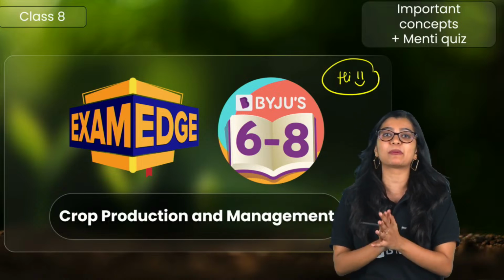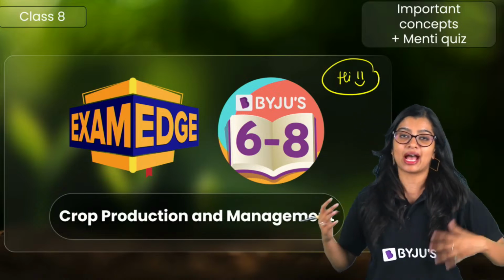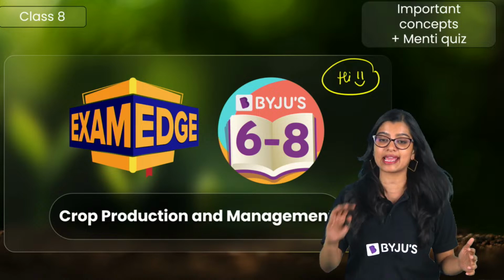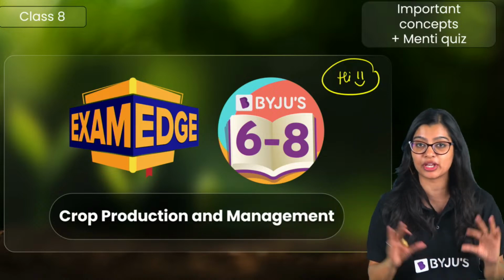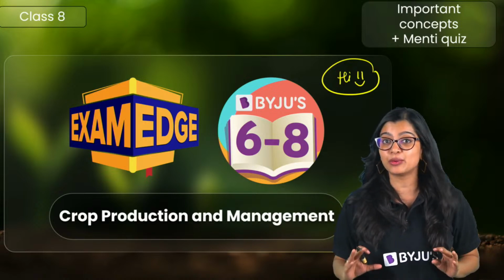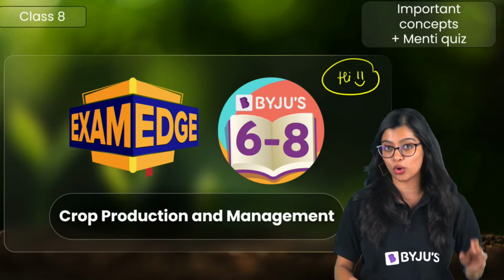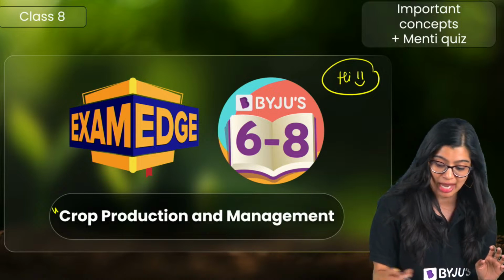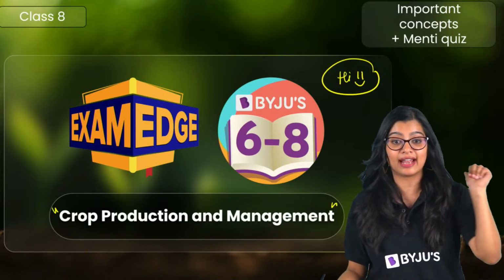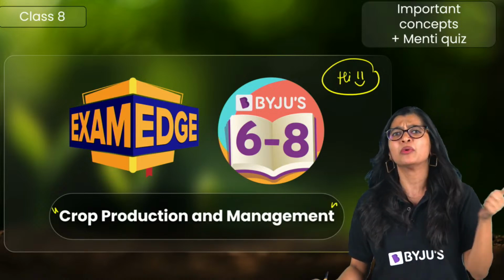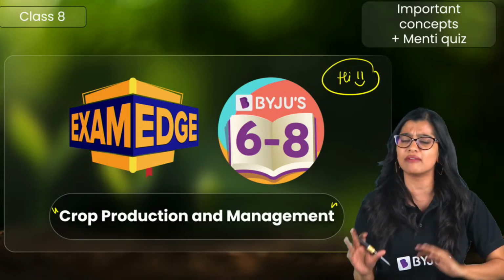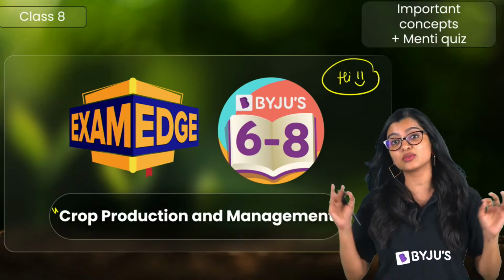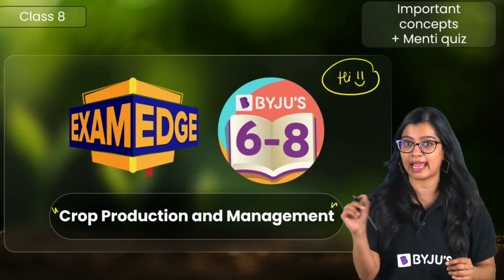So what can we expect in this particular class today? As we all know, as a part of Exam Edge series, we are going to be covering the important concepts from this particular chapter, which means I will be doing an entire chapter summary for all of you, right? And we will be doing it from the chapter Crop Production and Management. And this chapter is a very big chapter, which is why we're going to take a little bit more time, maybe about half an hour to 40 minutes in order to cover the entire chapter. And this is one of the important chapters from grade 8 science.